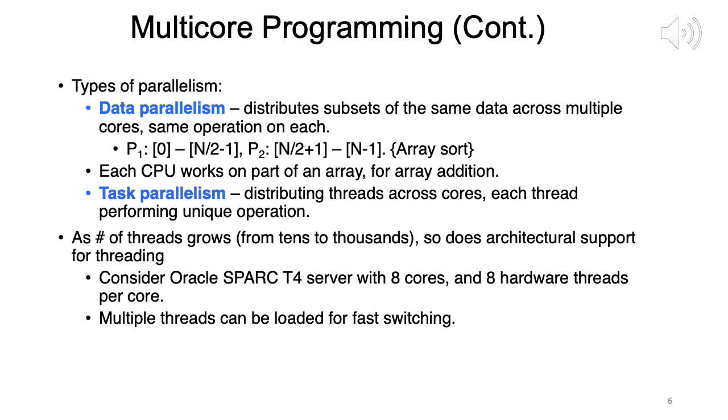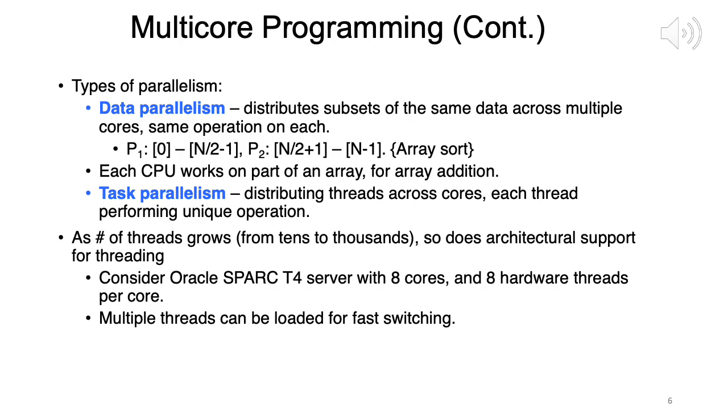Whereas in data parallelism, you take one process, right, and then you distribute the data associated with one process, and you divide it into parts, and then each part goes to a separate CPU or core. So same data, subsets of that go to different cores. Whereas in task parallelism, each separate task, each separate process goes to a different CPU.